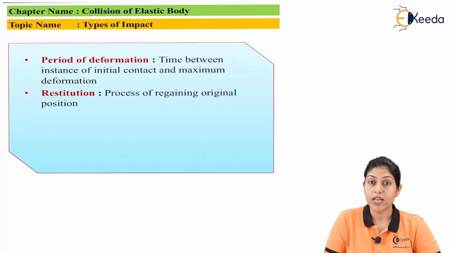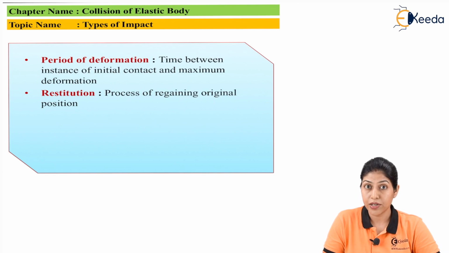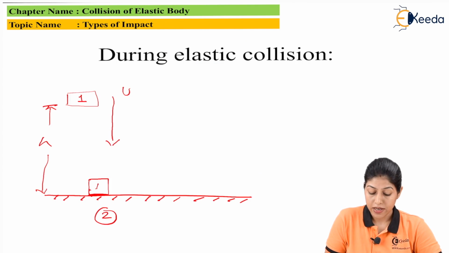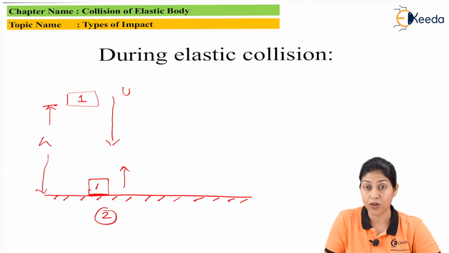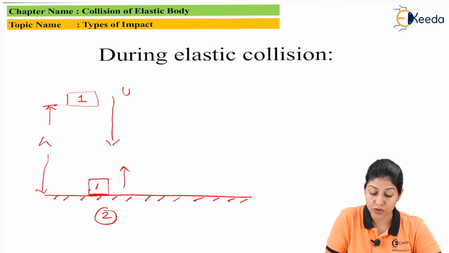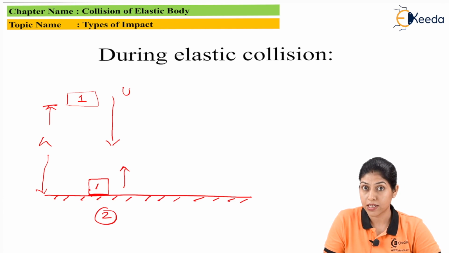The next condition we consider is restitution. In the previous diagram we saw a moving body hitting the second body, which is in rest condition. After maximum compression, if this body is an elastic body, it will try to change its direction of motion and move towards its original condition because of the elasticity.